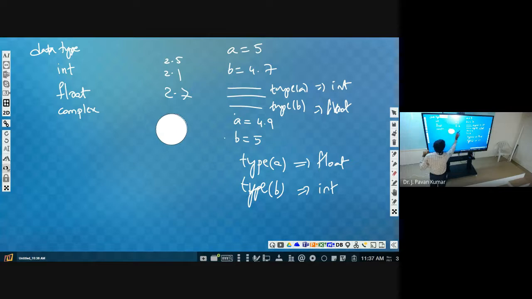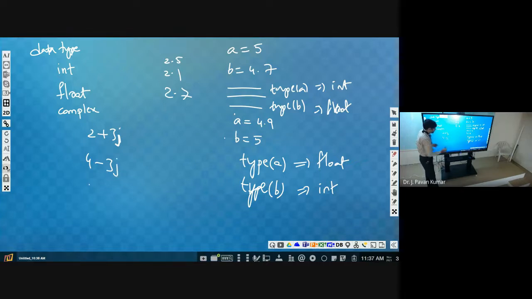Okay, don't go into mathematics. Come back to complex numbers. Is this a complex number or not? Okay, 2 plus 3j. This is a complex number in general. 4 minus 3j, this is a complex number, isn't it? Here we have a real part and an imaginary part. So in order to consider this kind of data, we have the data type called complex.